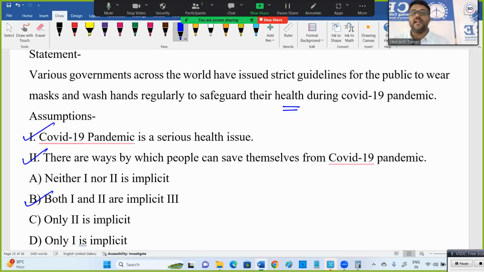If it is not at all related to the question, then it's explicit. Implicit means true, explicit means false. Implicit meaning is true. Explicit also, sometimes they'll mention. Explicit means the statement assumption is false. For statements and assumptions, they use the words implicit, explicit. True, false.